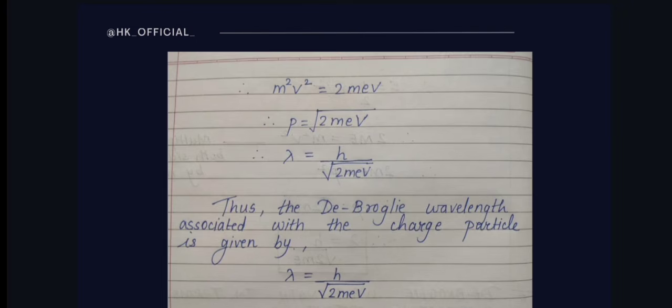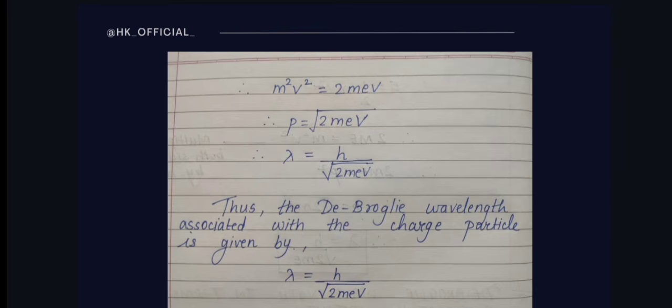Then this m square v square is nothing but p square, where p is our momentum. I have not written one step, p square is equal to 2mEV. You can take this, and p is equal to under root of 2mEV. Here capital V indicates our voltage or potential difference. Now the same we will put in de Broglie's wavelength, lambda is equal to h upon p. So here p is under root of 2mEV, so we will substitute it, and the final equation is in front of us, that is lambda is equal to h upon under root of 2mEV.